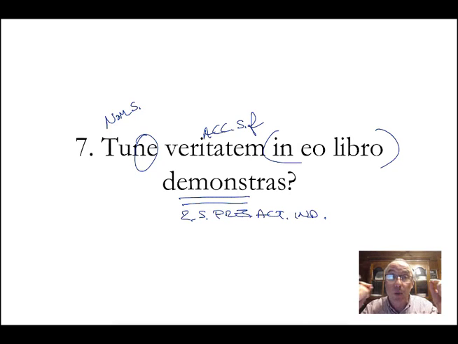Again, there's no reason why I'm making it confrontational, and I apologize for that. It does not intend to be confrontational. Are you pointing out, are you demonstrating, are you showing truth in the book? Oh, good. I'm glad to hear it. It's just a question in this case. In eo libro is just the ablative of place where. In takes the ablative when it means in the location, as opposed to into.